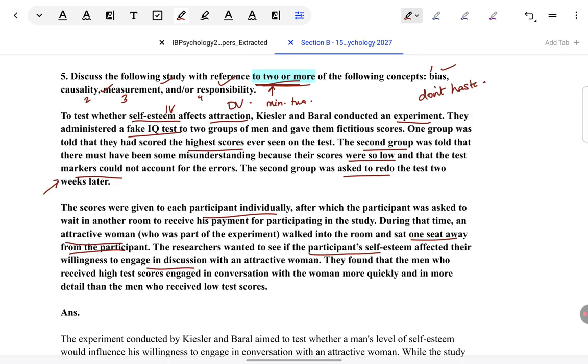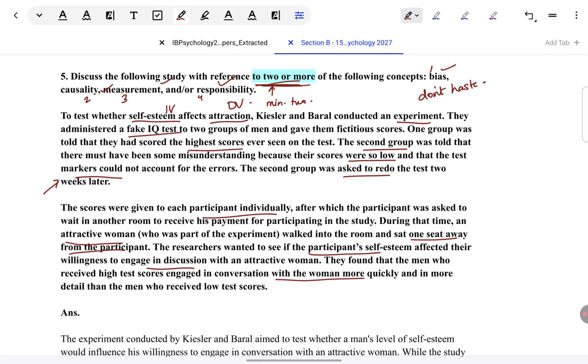And basically, what they are doing is they are just counting how many people in each group, like how many men with the high self esteem manipulation and how many with the low self esteem manipulation speak with the women, and how quickly, means how long does it take for them to speak with the women. Of course, what they are expecting is that men who are experiencing high self esteem at that time will quickly engage with the woman, and men who are experiencing low self esteem might be slower to engage with her or they might not engage with her at all.